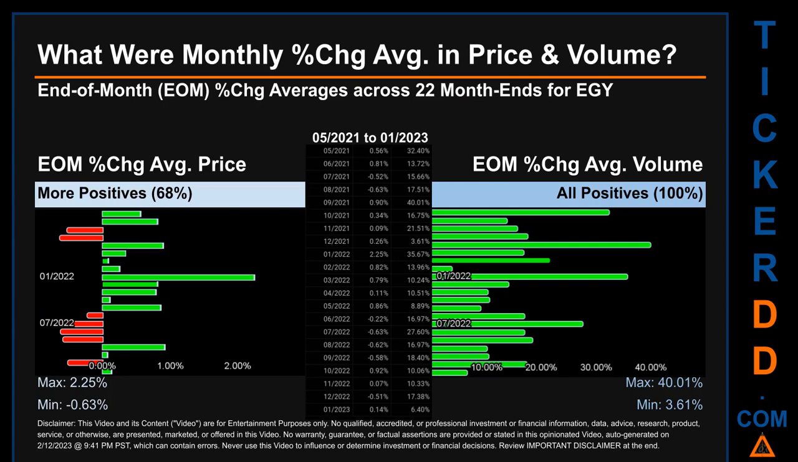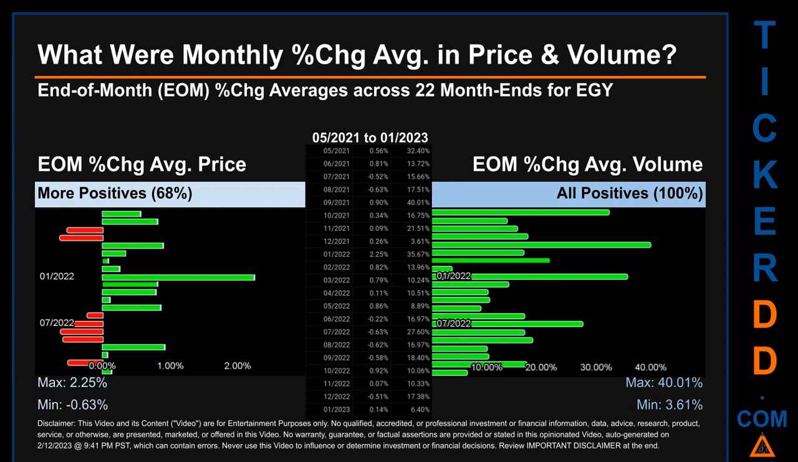What were end-of-month percentage change averages in price and volume for EGY? The monthly average of percentage change, in price and in volume, were calculated for each of the 22 month ends. That calculation took daily percentage changes and averaged them for each given month. If a month end came out negative, then it means that the month summarily saw a negative change.